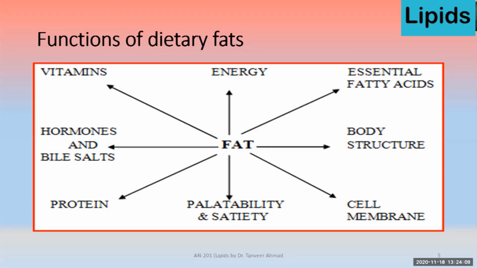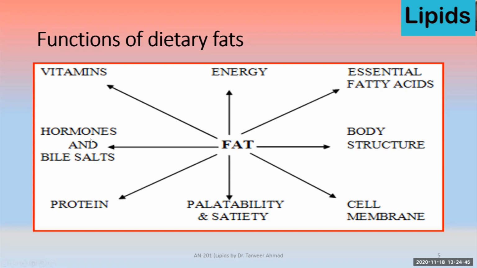So here is a brief summary of fat. It is the source of energy, and it is also a source of essential fatty acids, those fatty acids which are not synthesized, so they are provided through the diet. It plays a role in body structure, as a component of cell membrane, and it is also linked with protein, like lipoproteins that carry lipid from one tissue or organ to another.